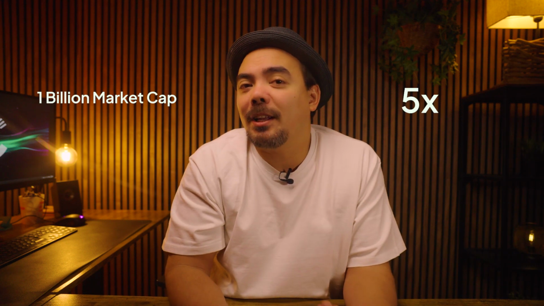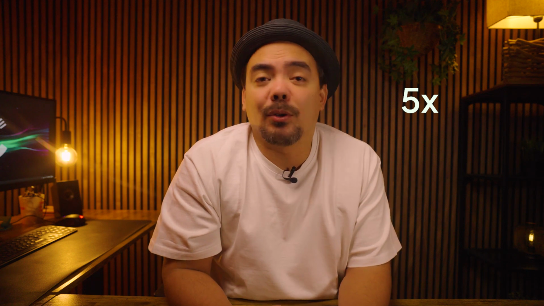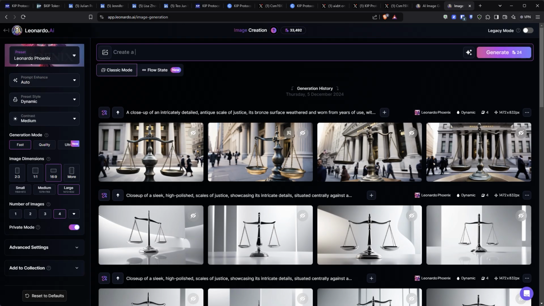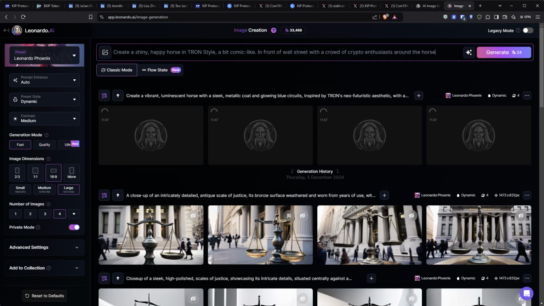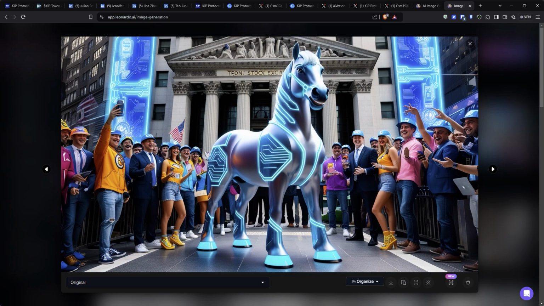Overall, I think the project looks very promising. I have a hard time figuring out where this is going to go price-wise, given that the FDV is already at 250 million. I think in the long run, this will evolve into a $1 billion project, which technically would be a 5x if all tokens were circulating. But given that only 15% apparently are circulating, we could see a 10x or more in the short run. If in the next months market cap goes to 300 million, that could be around a 10x. And remember, crypto loves new shiny horses, and crypto loves especially new shiny horses in shiny narratives like AI. So this could be huge.